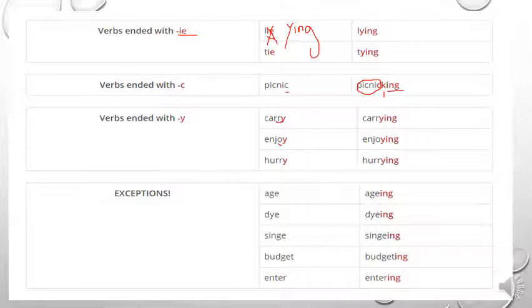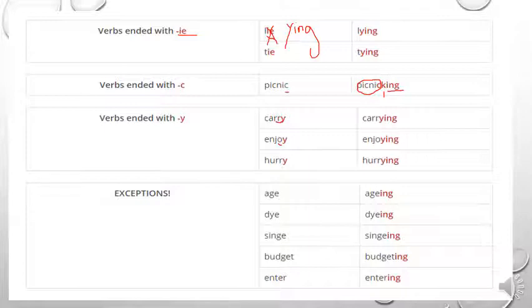So whenever a verb ends with y, you just add ing, like carry, carrying, enjoy, enjoying, hurry, hurrying, okay? So the rule says that verbs that end with y, you just add ing.